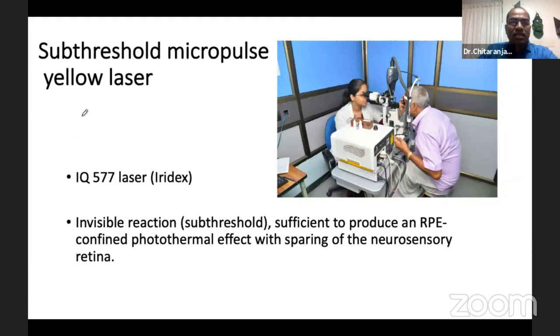There is subthreshold micropulse yellow laser, which is now gaining popularity among the retinologists. And this is an invisible reaction, subthreshold. Subthreshold means it's not visible, but it is sufficient to produce an RPE effect, which is confined to photothermal effect only.